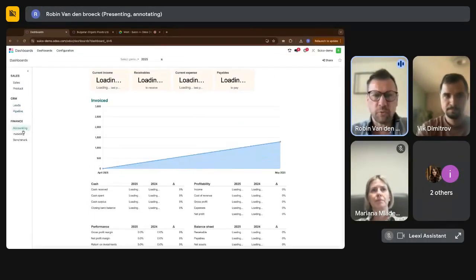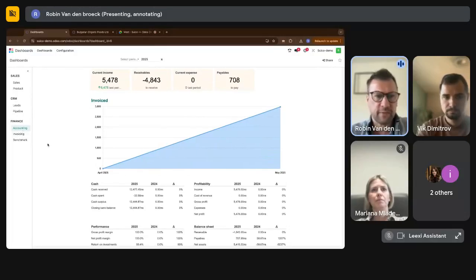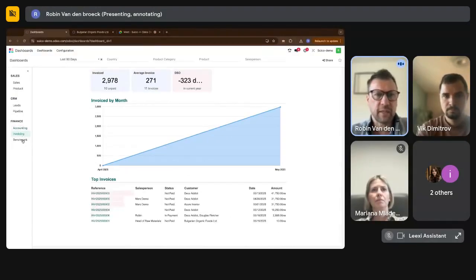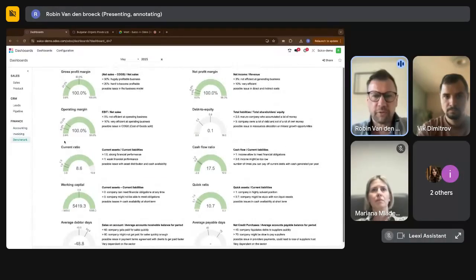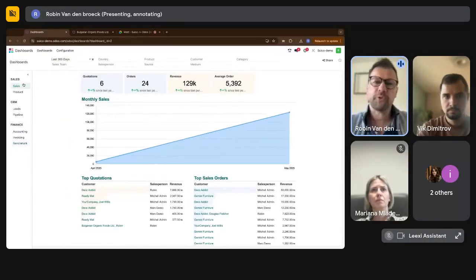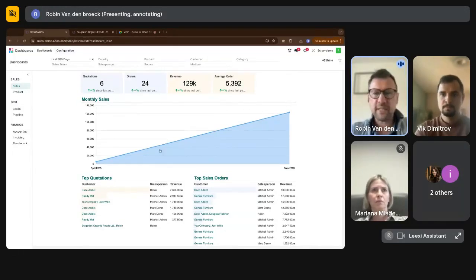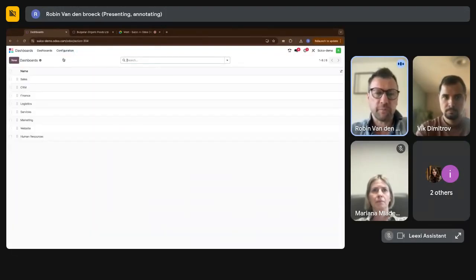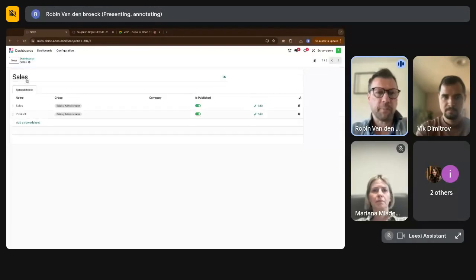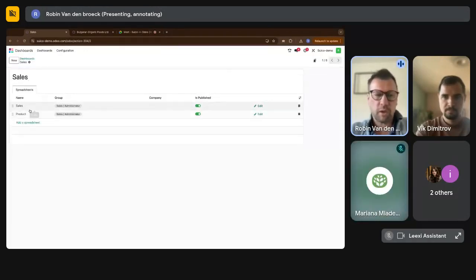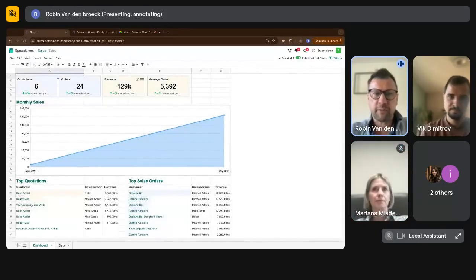There's a lot you can do also on finance: cash received, profitability, invoicing, and benchmarking with other scorecards. But what is even more important is that this can be completely customized, because these are actually spreadsheets in Odoo. They show up as an HTML page, but you can go to configuration, dashboards. I'm just going to show you quickly: if you look at the sales section, for example, you see there were two pages, the sales and the product page. I can just click it and change everything.